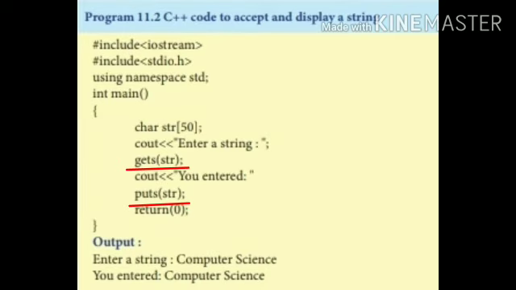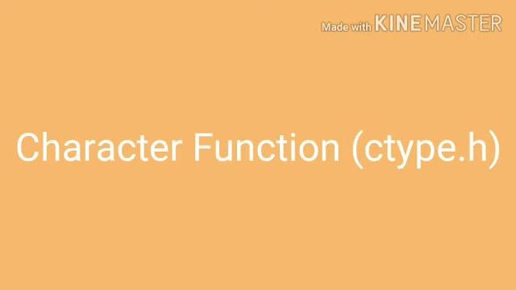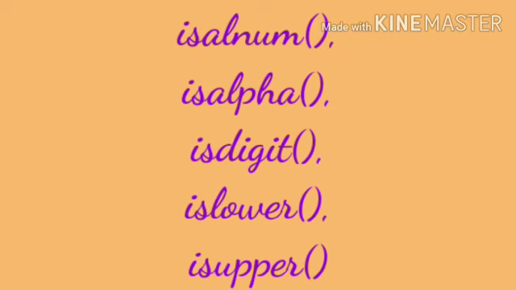The next concept is character functions. We declare the header file ctype.h, which consists of a number of predefined functions. For example, isalnum is used to check whether the given character is alphanumeric or not.